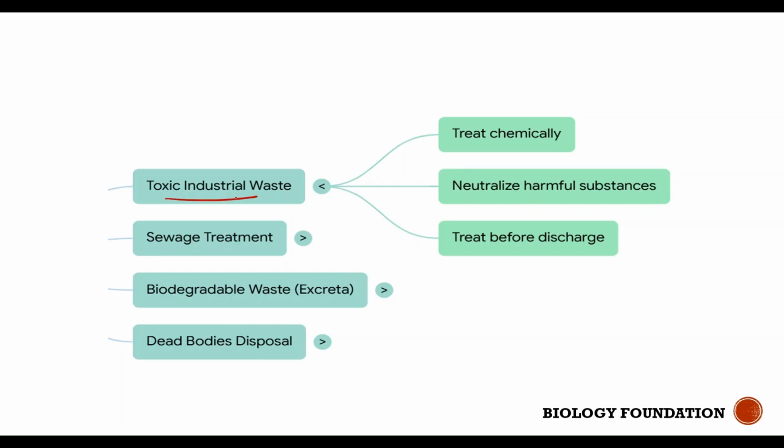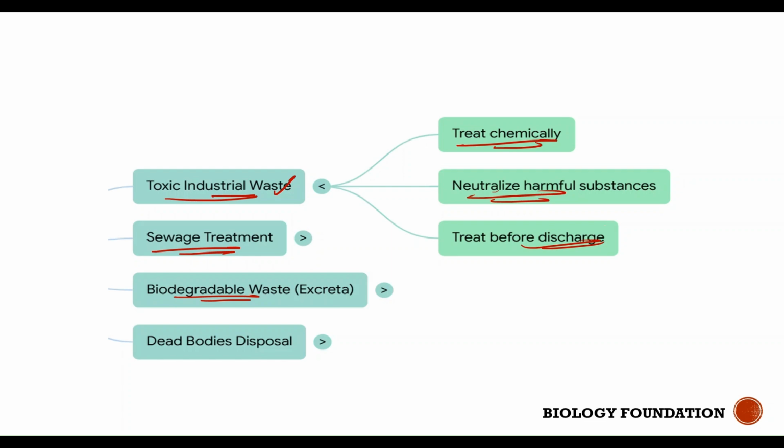So we have toxic industrial waste, sewage waste, and biodegradable waste. First, let's talk about the industrial waste. The industrial waste must be treated chemically first. Once it is treated chemically, what happens? The chemical substances are completely neutralized and then they can be discharged. They can be disposed of into the water bodies.